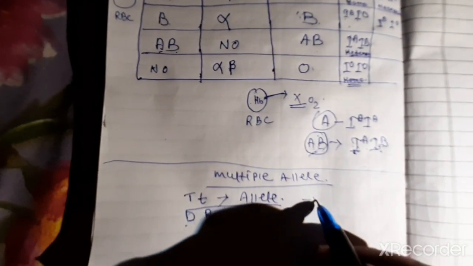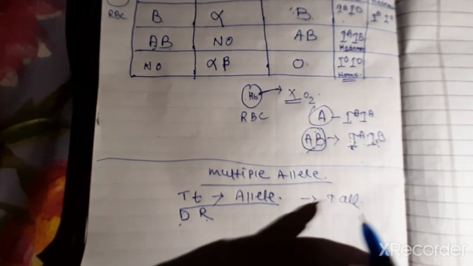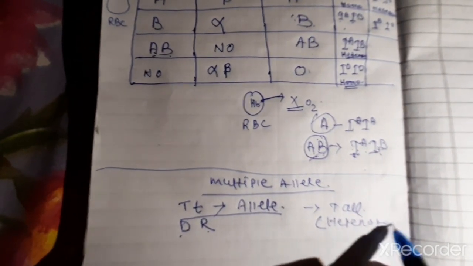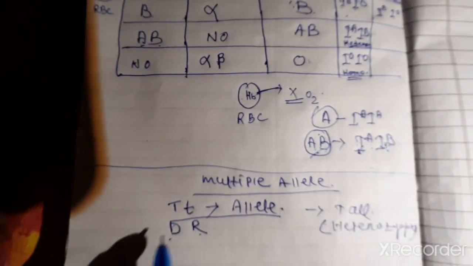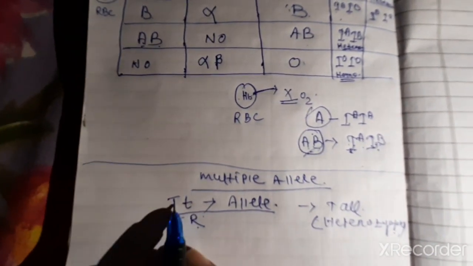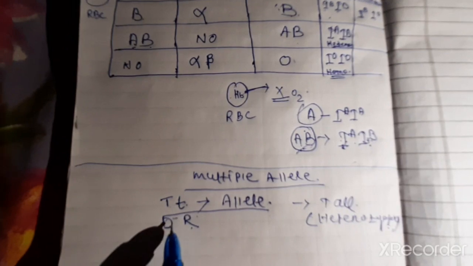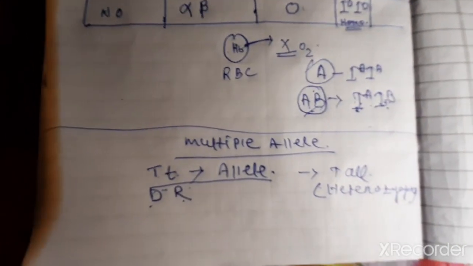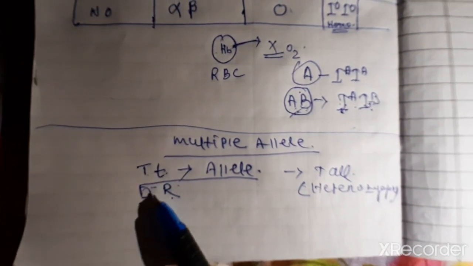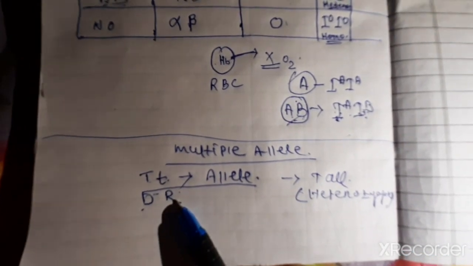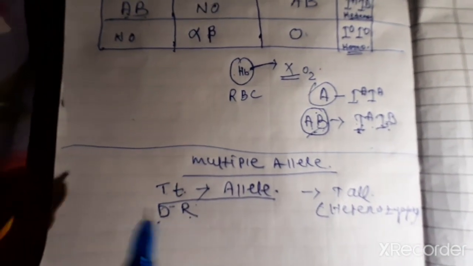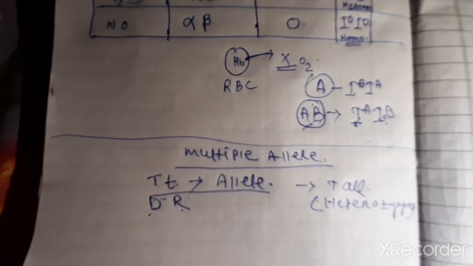So what will be the character? The character will be the tall. And what kind of tall? That is heterozygous tall. Are you getting my point? Why is this heterozygous? Because dominant and recessive are two different, right? If it will be same, then it is called homozygous. So now my point is, in an allele, dominant is there, recessive is there. Dominant will express the character, recessive will not express the character. Okay, this is a simple understanding that we have already come across. But my concern is multiple allele.